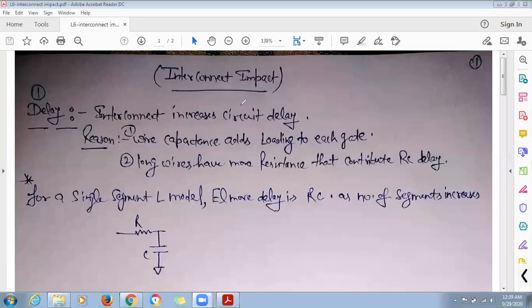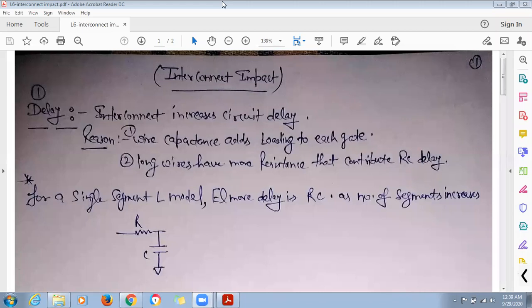Hello students, in the series of lectures in the subject VLSI design, today we will discuss interconnect impacts. Okay, so what are the impacts of interconnects that we will discuss in this lecture? So what are the impacts? So impacts are basically, first is the delay.